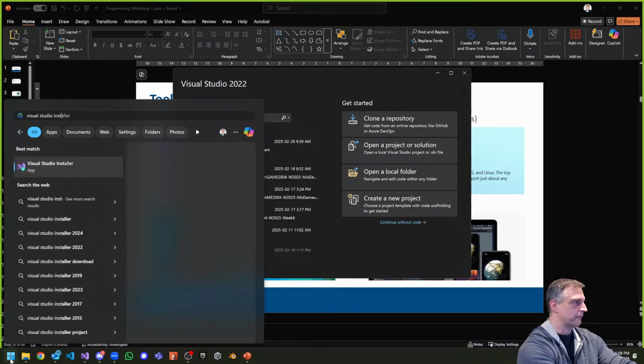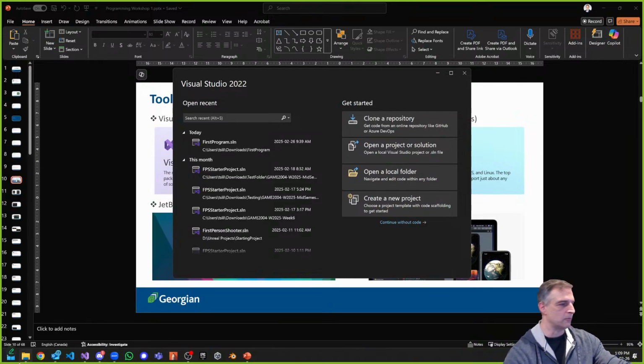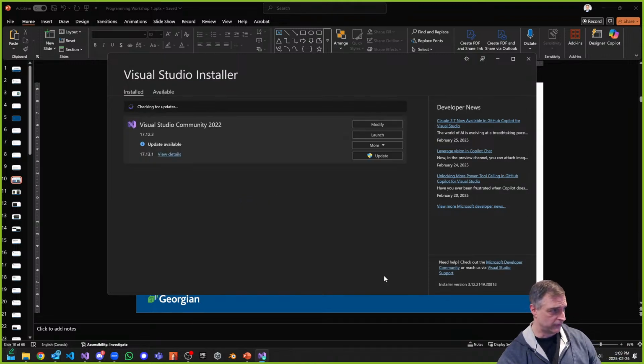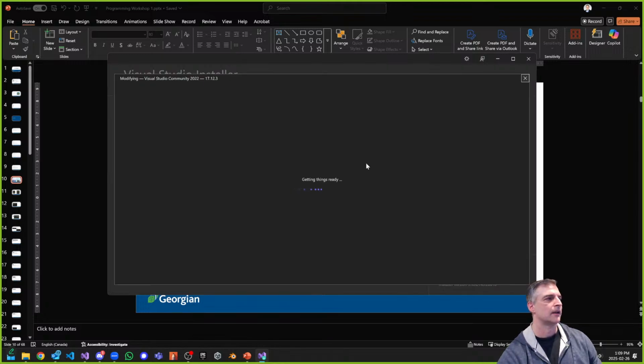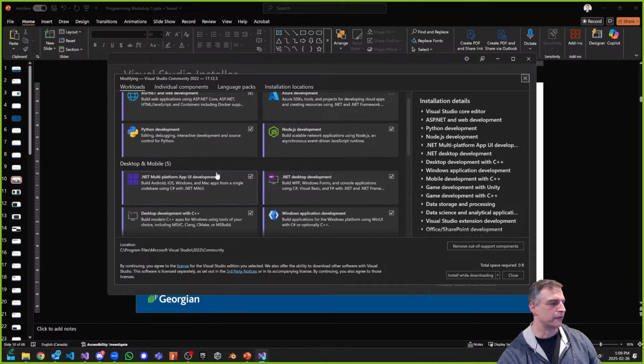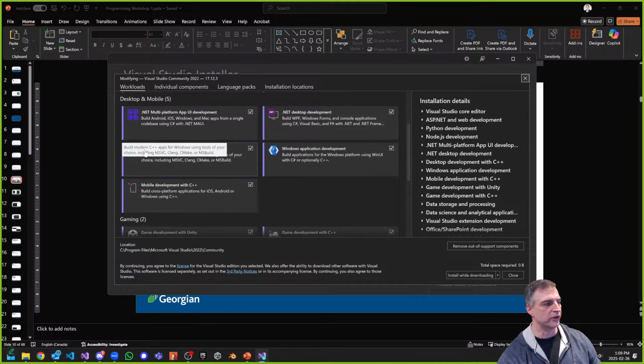So I'm just going to bring this up for those people who are doing this from home or who have Visual Studio available to them outside of our college. Visual Studio Installer allows you to modify your installation, and the installation that you would need is the C++ modules. There are different ways, but one of the modules that you want here is desktop development with C++. That's the one you want to turn on.